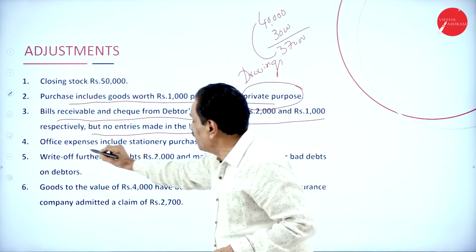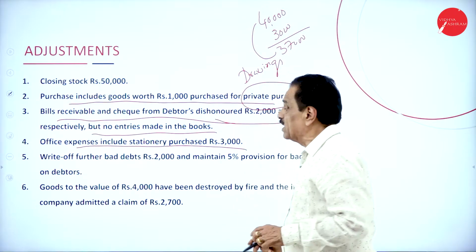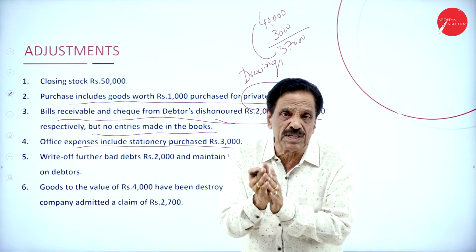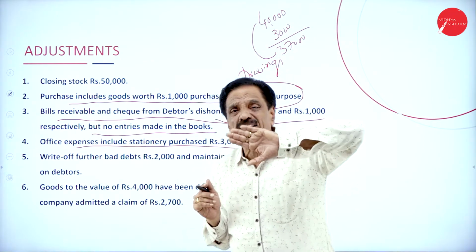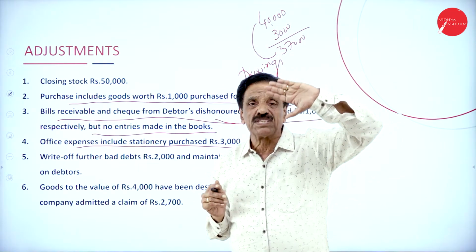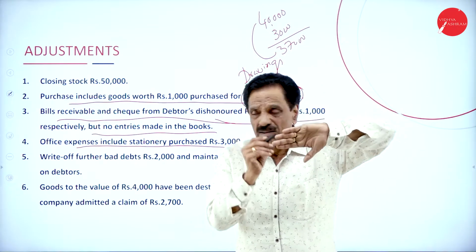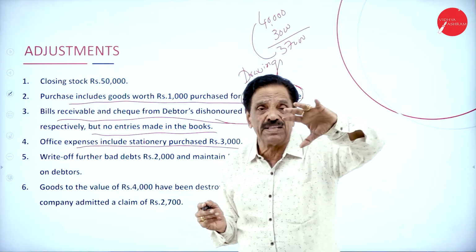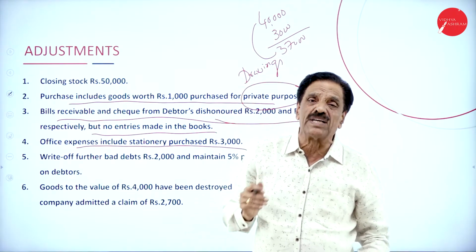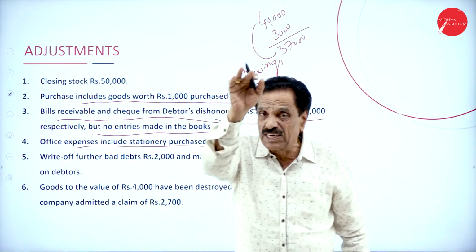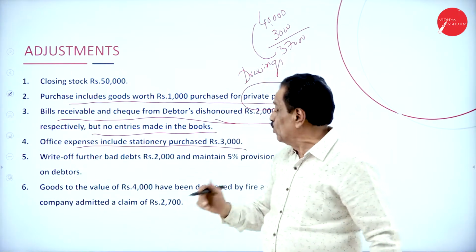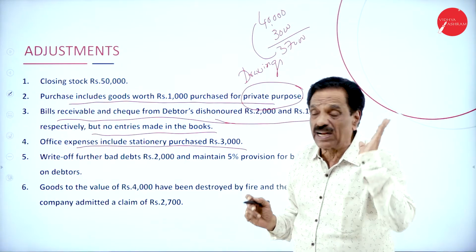Then office expenses include a stationery purchase. Your office expense has some amount, and you have to show the stationery purchase of 3,000 separately. Assume your office expense is 15,000, and this includes stationery purchase of 3,000. Out of 15,000, deduct 3,000. What's the balance? 12,000. Then separately you show stationery of 3,000.